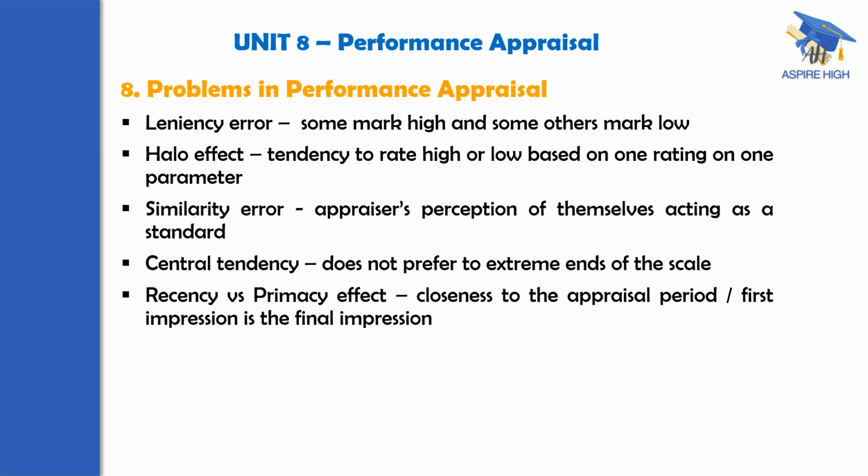So leniency error, halo effect, similarity error, central tendency, and recency versus primacy effect are the major problems in performance appraisal. From this we can understand to what extent we are objective in the performance appraisal. You can easily understand the inbuilt deficiencies in the appraisal system, but they can be minimized by evolving the performance appraisal system in an effective way. That means the scope for leniency error and central tendency can be restricted by giving suitable instructions to the appraiser.